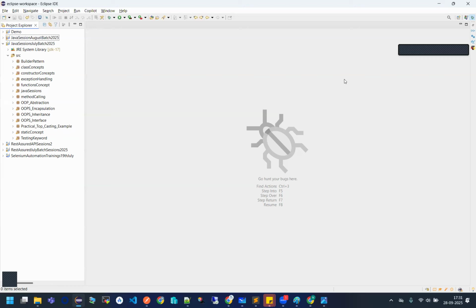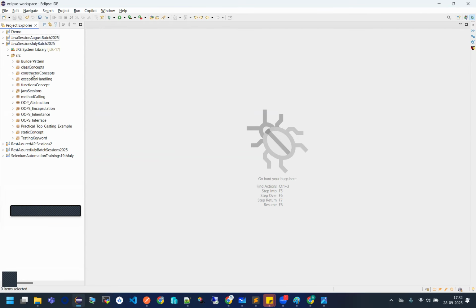Along with the finally block, if a finally block is there, will it be executed or not? Yes, the finally block will be executed every time, whether you have catch or not, but finally should have at least a try. If you have try, then finally will work. Otherwise finally cannot work alone with catch. So for finally to work you should have a try with it. If you have try-catch or try-finally, it's very good. Then today's session, as I told, is entirely about the string concept.